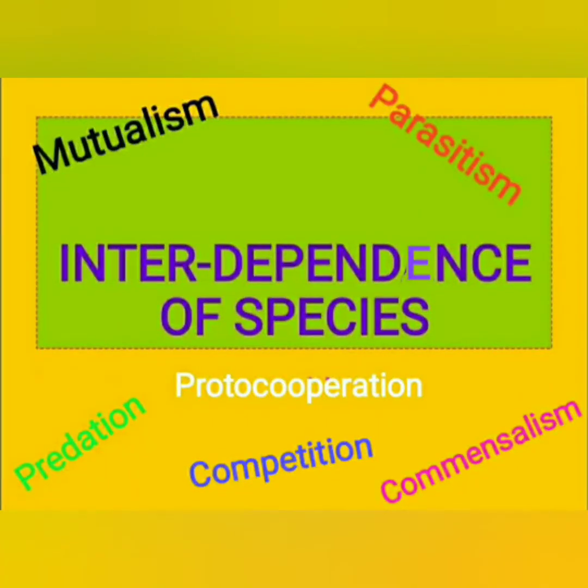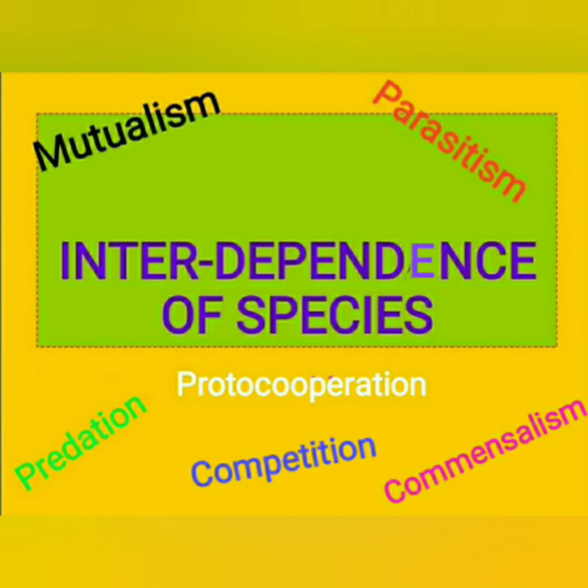Interdependence of species. Here we are going to read about mutualism, parasitism, predation, protocooperation, competition, and commensalism. Here we'll see how organisms, through some interactions, get benefited or harmed or remain unaffected.